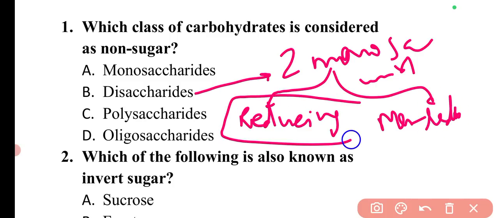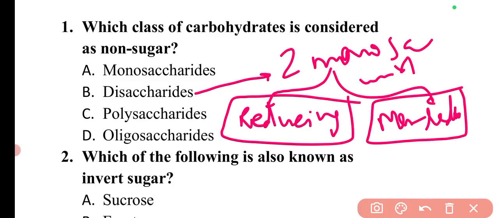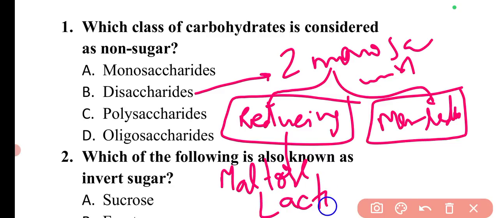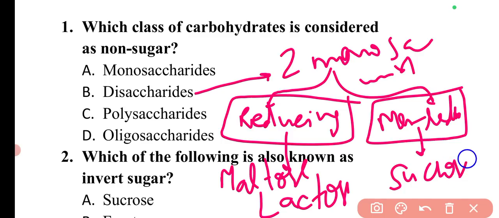In reducing sugars, the examples are maltose and lactose, while in non-reducing sugars the example is sucrose. Both the reducing and non-reducing sugar examples are very important.